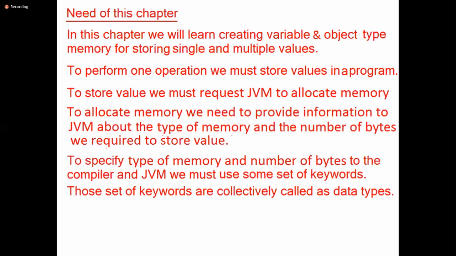In this chapter, we are learning creating variable and object memory. What is a variable? Single value memory. What is an object? Multiple values memory. What is the information we must supply to JVM to allocate memory? The type of the memory and the size of the memory. How can we inform the compiler and JVM? By using data type. What is a data type? A keyword that provides information to compiler and JVM to specify the type of memory and size of the memory is called what? Data type.